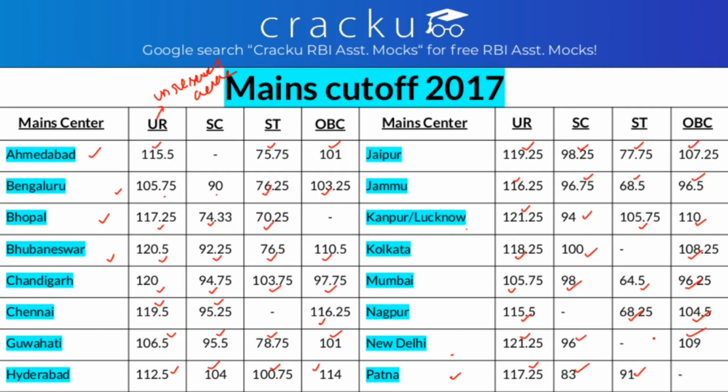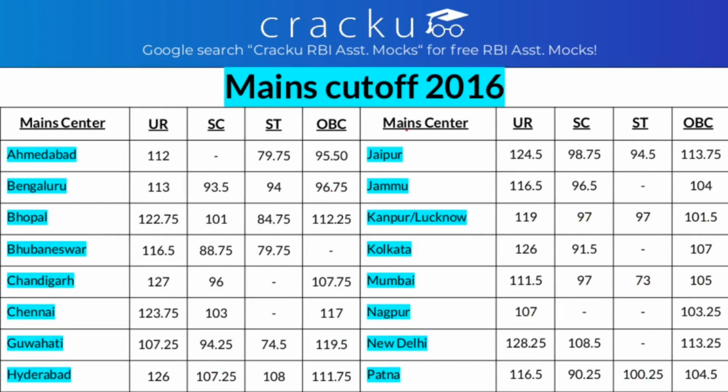Now let's see the cutoff for 2016. So the mains cutoff for 2016 is, in Ahmedabad, the cutoff for general is 112, for ST it is 79.75 and for OBC it is 95.5. I'll read the general cutoff first, then SC, then ST, and then OBC, as I've mentioned it here. So in Bangalore, the general cutoff is 113.